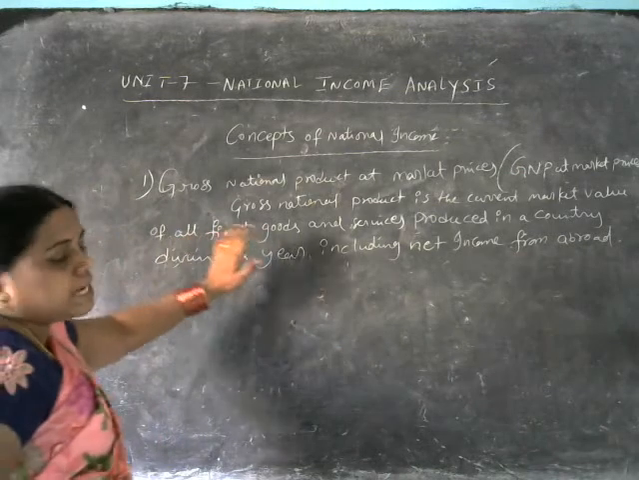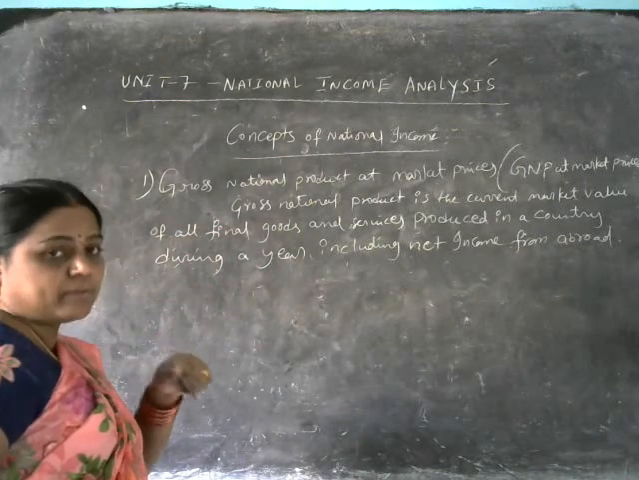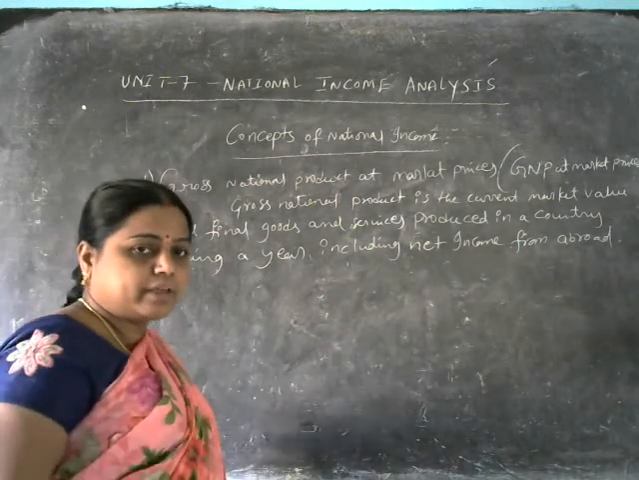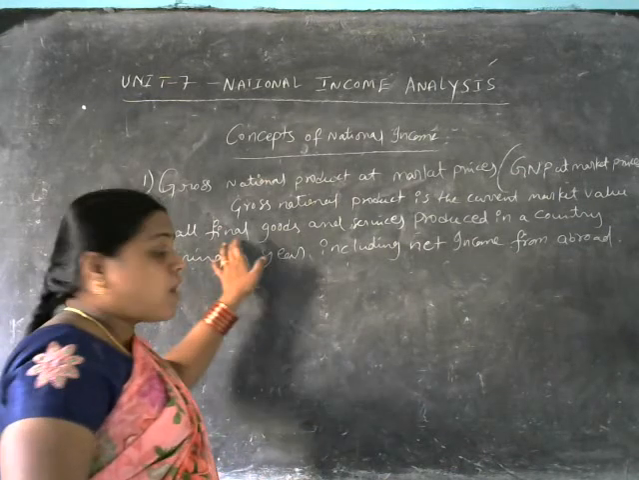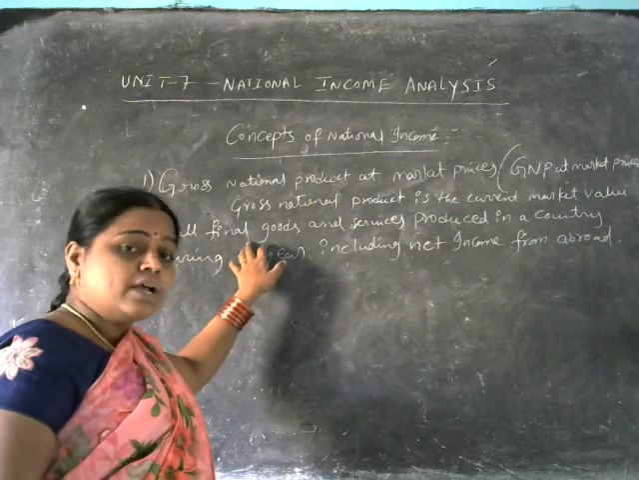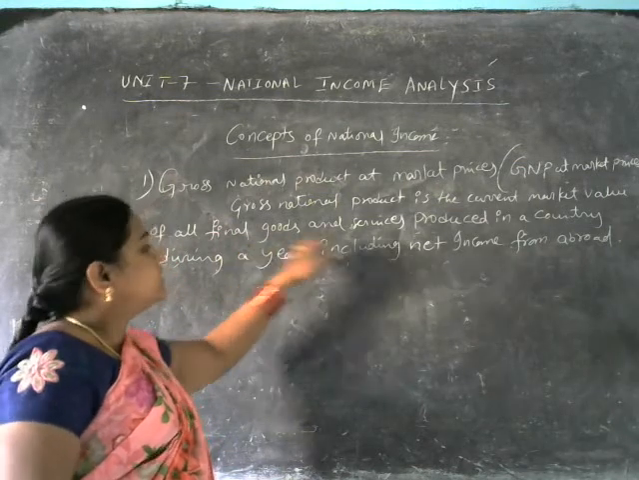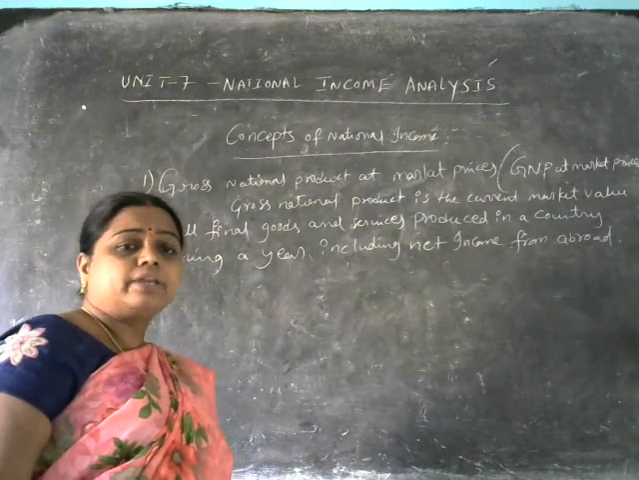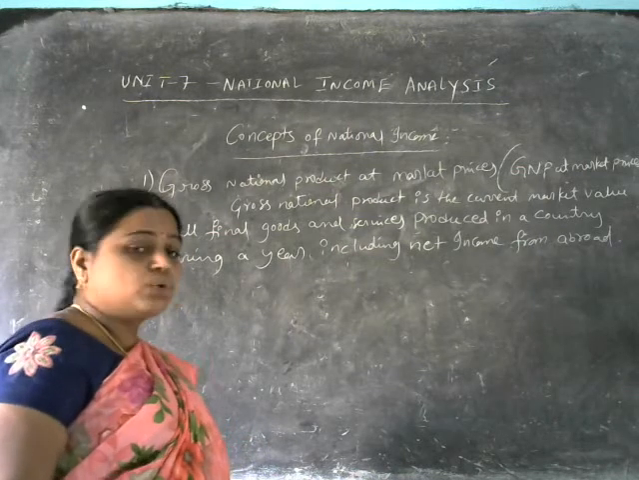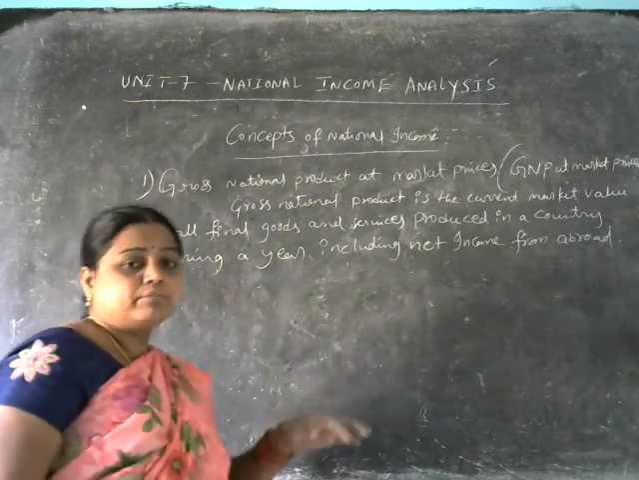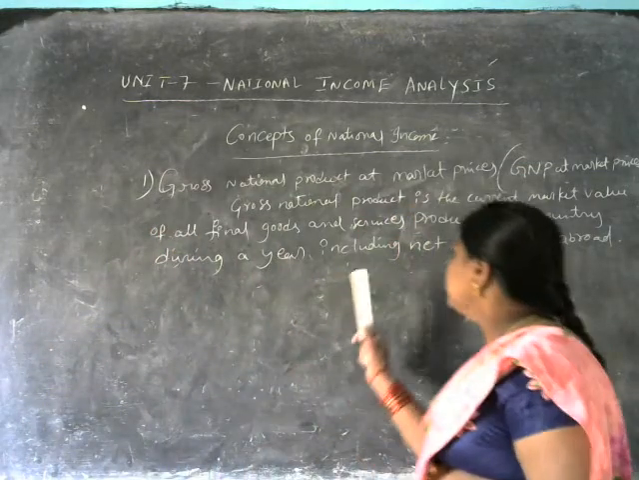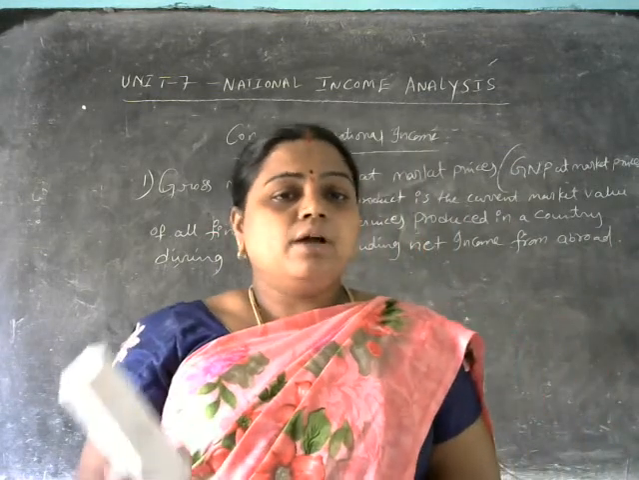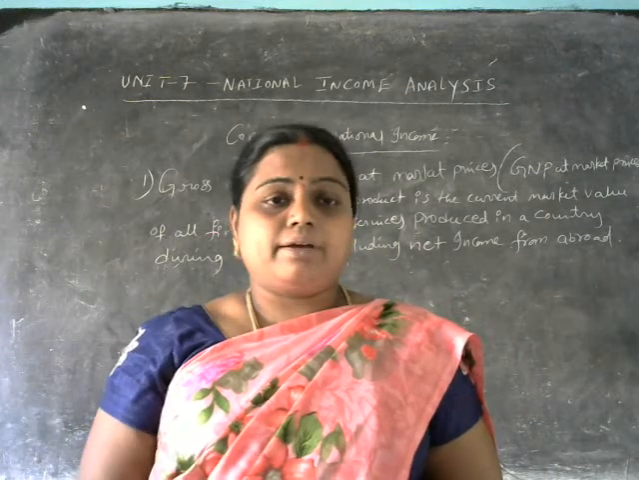So here, gross national product is the current market value, the present market value. On whichever day they calculate it, they take the prices of that particular goods and services of all final goods, which are readily available to consumers, finished products. Goods and services produced in a country means the country whose national income you are calculating, during a year, within that one particular year, including the net income from abroad. That is called gross national product at market prices.